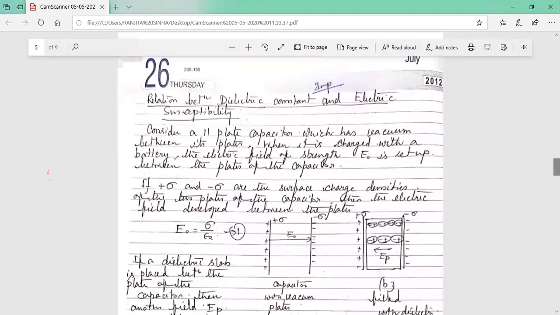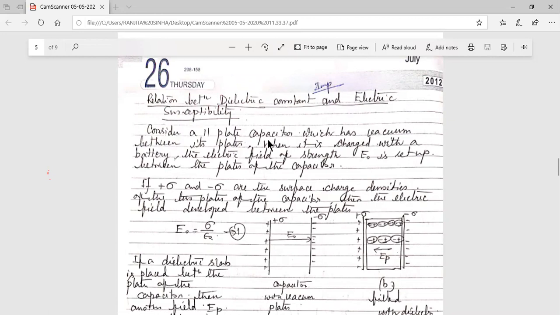Now, this is very important: the relation between dielectric constant and electric susceptibility. This is a very important chapter, and an important point of dielectrics.